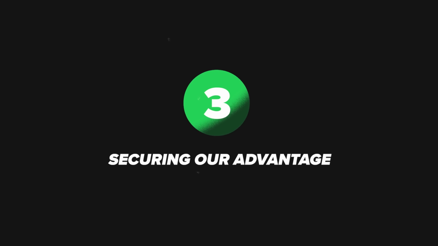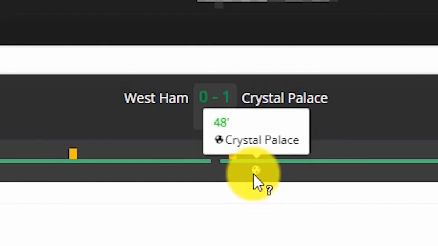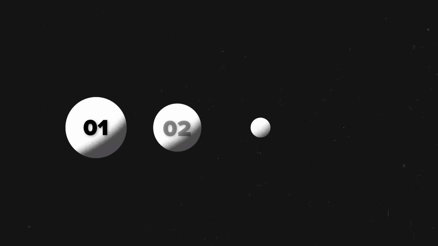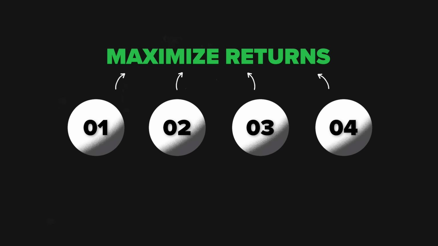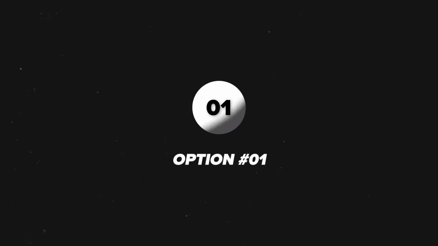So at this stage, we've created a low risk bet and set ourselves up for some success. But this is just the beginning, because step 3 is where the betting strategy really gets interesting. Now that we've placed our opening bet, it's time to monitor the match and react to what actually unfolds. And this is the most exciting part of the betting strategy, because there are 4 options that can play out. Each of them offer a chance to manage risk and maximise returns. So let's go through each of them one at a time with the example to help explain.